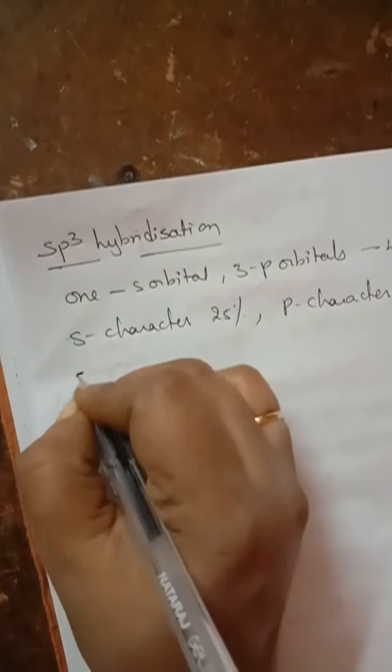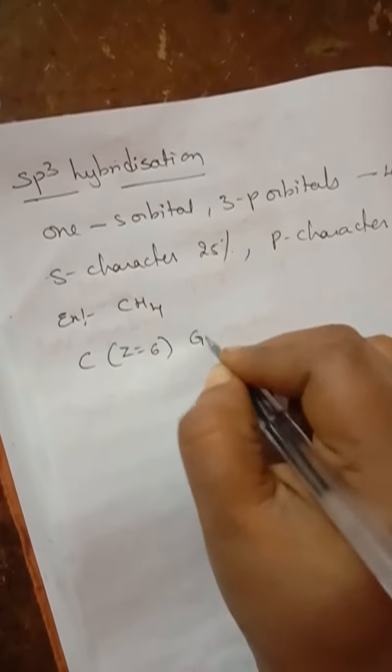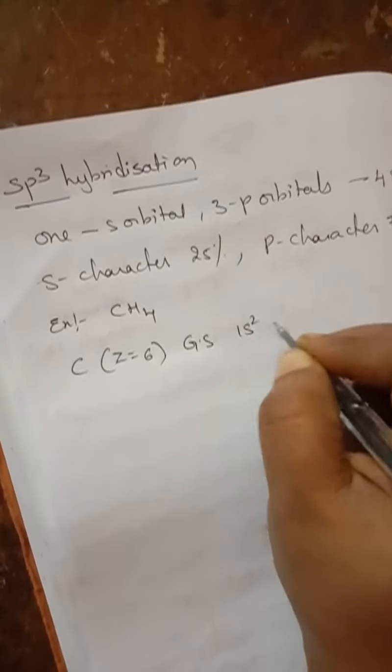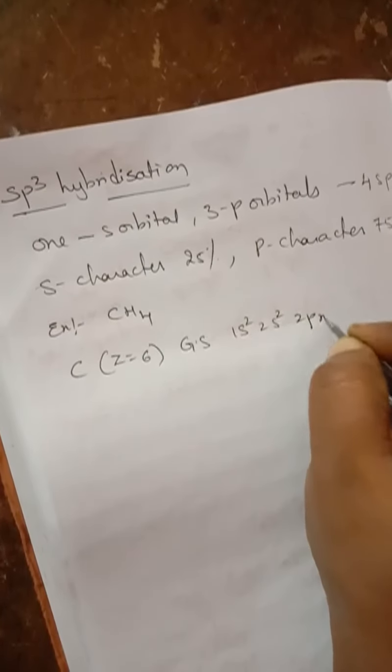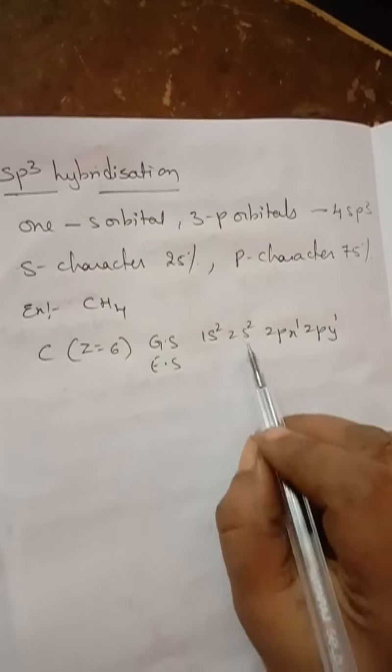So here the example I am taking is CH4, methane. Carbon atomic number is 6. In the ground state, the electronic configuration is 1s2, 2s2, 2px1, 2py1. In the excited state, the electron which is present in the 2s orbital will move to 2pz1.